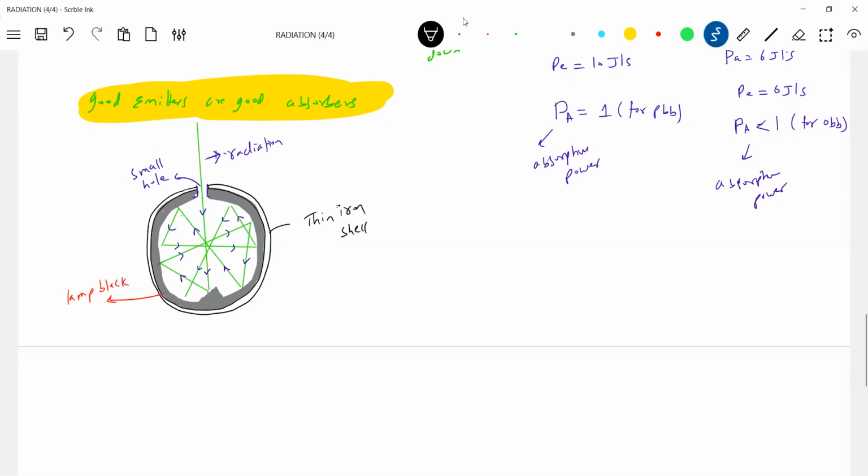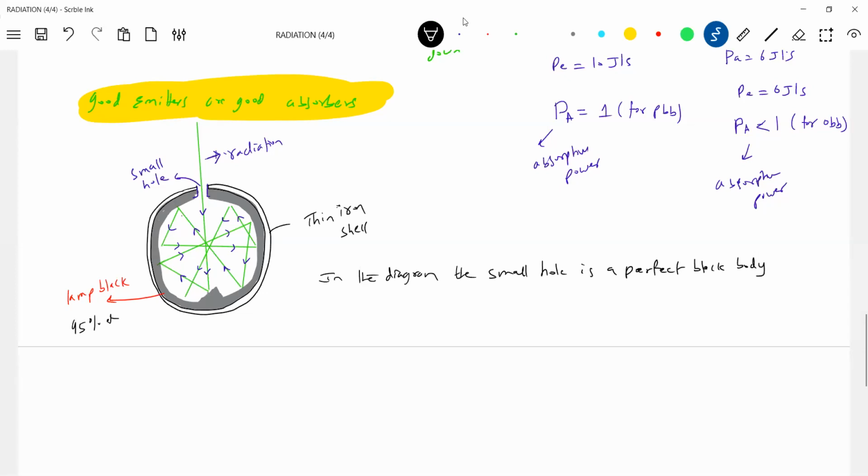So here in the diagram, the small hole is a perfect black body. Lamp black is how much?